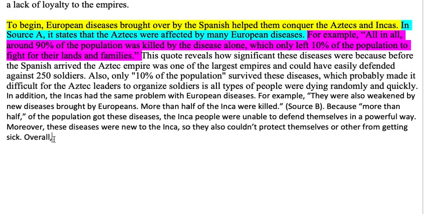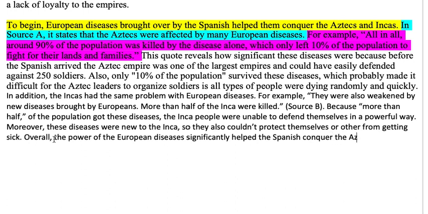tie back. So I'm going to say overall, I'm just repeating my assertion in a different way. Overall, the power of European diseases significantly helped the Spanish conquer the Aztecs and Incas. So all I did there was take my assertion and just put it in different words as kind of like a summary or a conclusion to this paragraph. And now my body paragraph 1 is done.